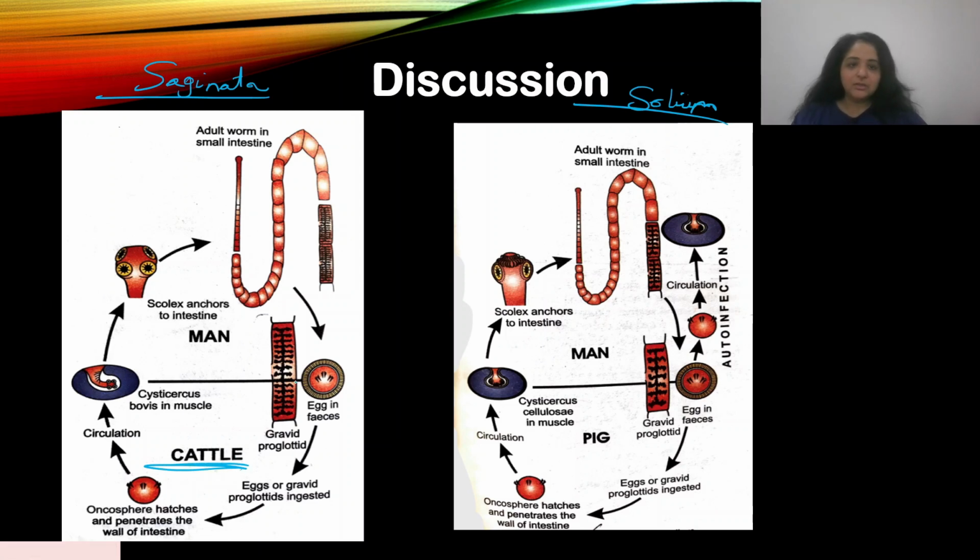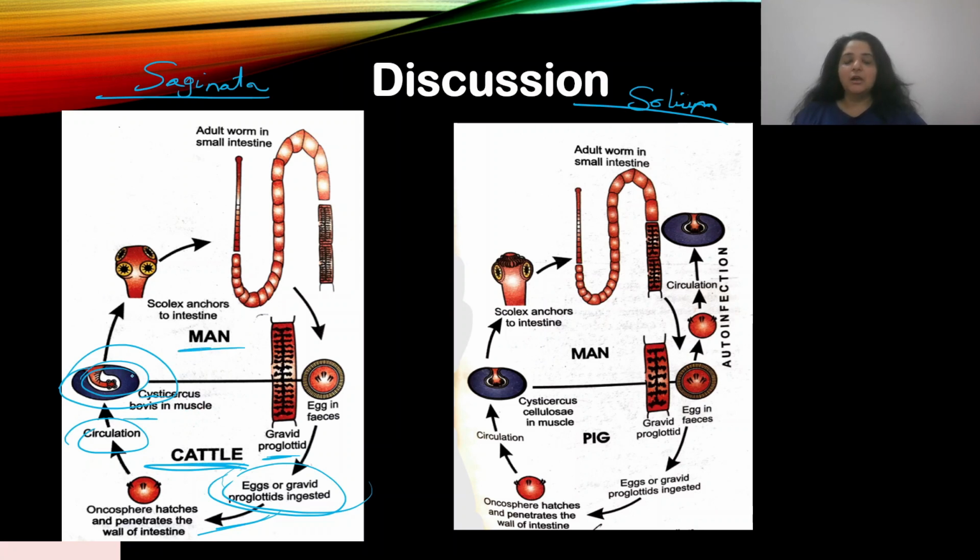Now when the egg is released from man in feces, or the gravid proglottid, this is ingested by the cattle. They graze on the grass and it is ingested by the cattle. Inside the cattle, the oncosphere hatches and penetrates the wall of the intestine. It enters the circulation and finally enters the muscle where cysticercus is present. That's where the bladder worm is formed. It stays in the muscle.